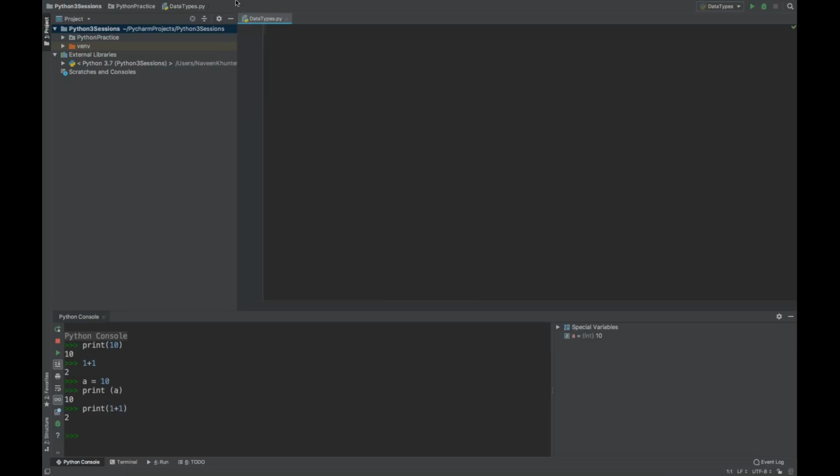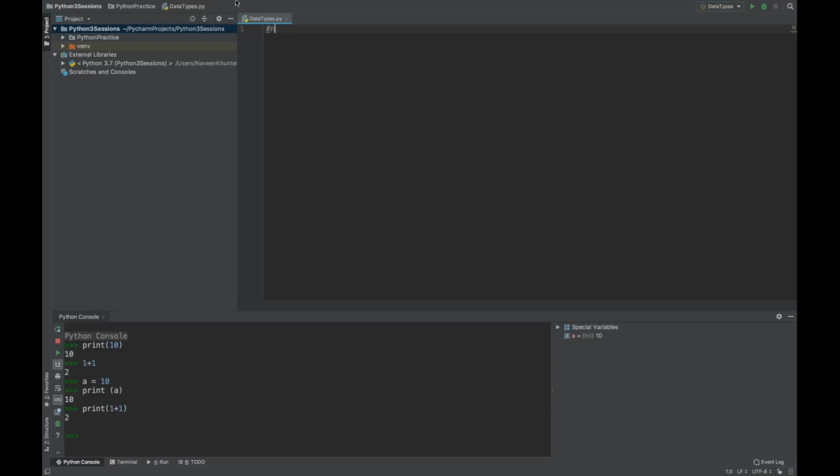Now let's quickly talk about data types, because the actual topic is data types. I wanted to cover these basic things first, like what is a compiler, what is an interpreter, and how exactly we have to write the code. Later on, in upcoming chapters, you will get to know a lot of things about the different conditions and how to write the code syntax-wise in Python. We will talk about it.